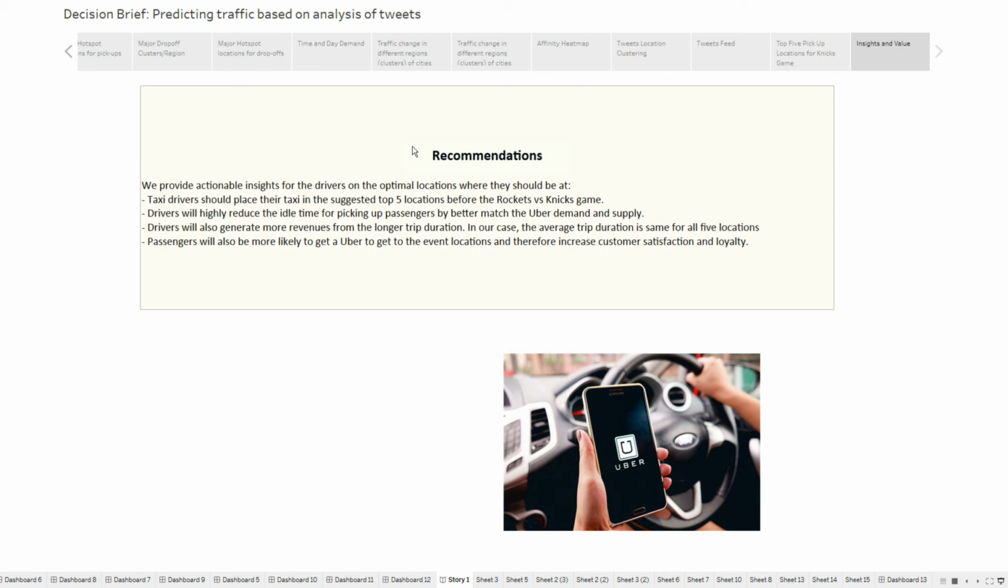Passengers will also be more likely to use Uber if we increase customer satisfaction and loyalty by creating these synergies between reducing wait times and increasing passenger time, with greater satisfaction. We can create a lot of customer satisfaction among our customers.